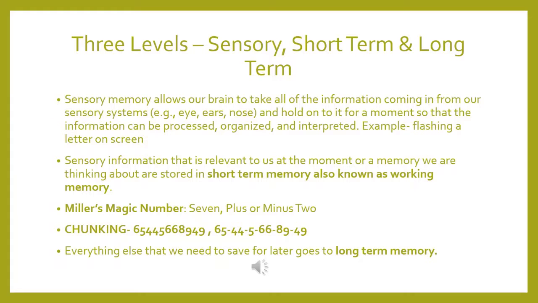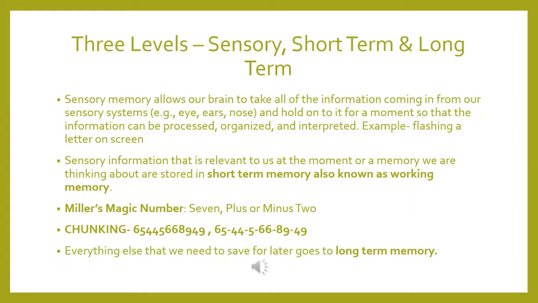So he concluded the capacity of short-term memory is 7 plus or minus 2. And there is also one concept which you should know, which is called chunking. There is a way to fool short-term memory into holding more information than usual, because we know that we cannot hold more than seven pieces, or 7 plus or minus 2, right?